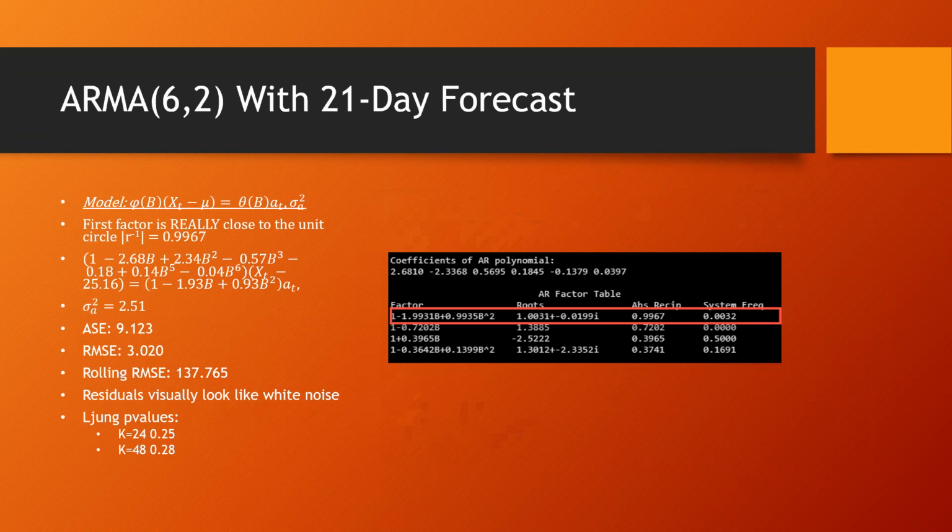You can see my model here to the left. It's got mu of 25.16. It is an ARMA(6,2). The variance of the white noise is 2.51. I would like to point out that factor number one has a complex root with an inverted root absolute value of 0.9967, which is just knocking on the door of that unit circle. But it's there, but it's not quite there. So we're just going to make note of it. We're going to move forward with the raw data as is, but we may need to come back and pull that out if we're not able to get a good model out of this.